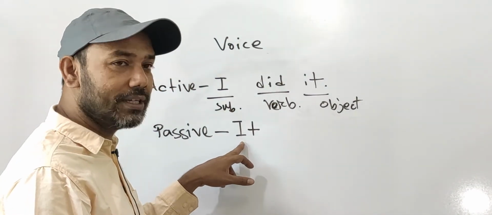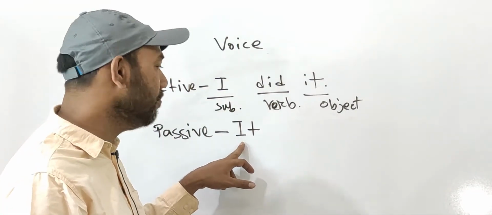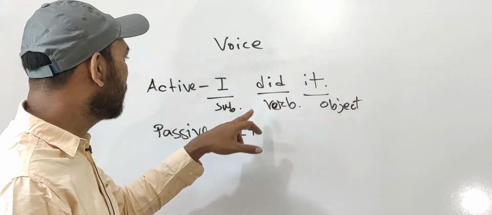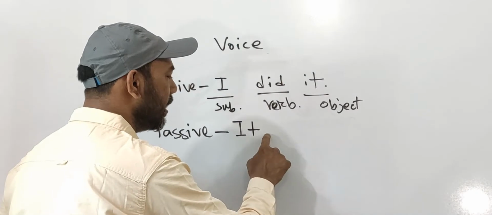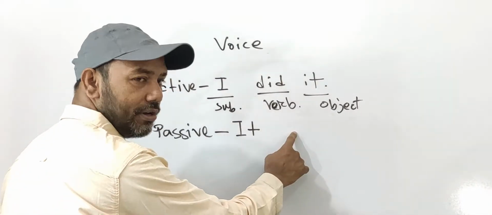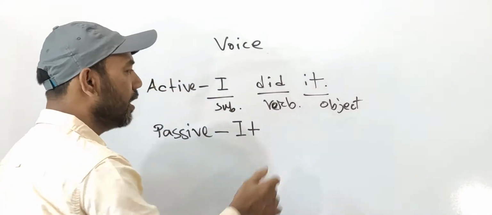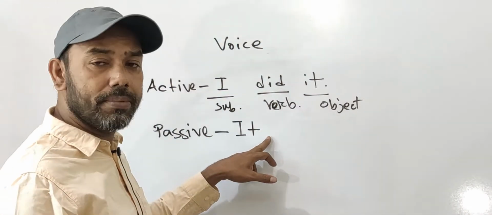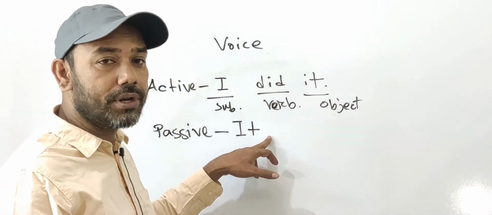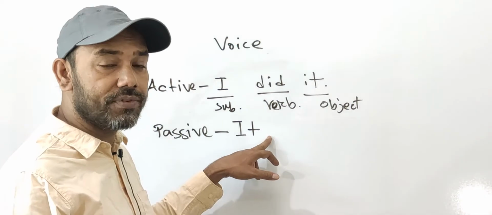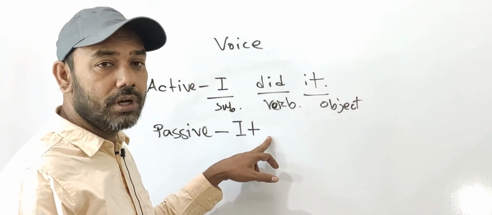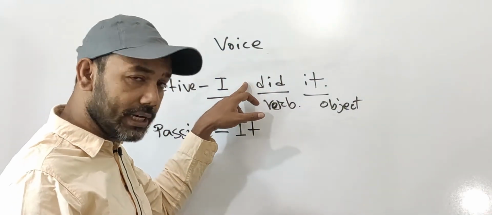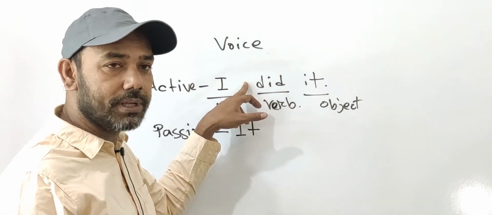Then here there will be an auxiliary verb, I mean a helping verb, and the helping verb comes according to the person and number, and also according to the tense of the given sentence.